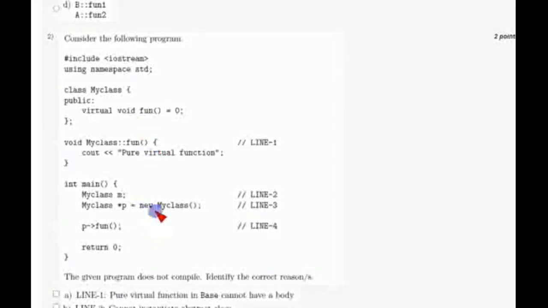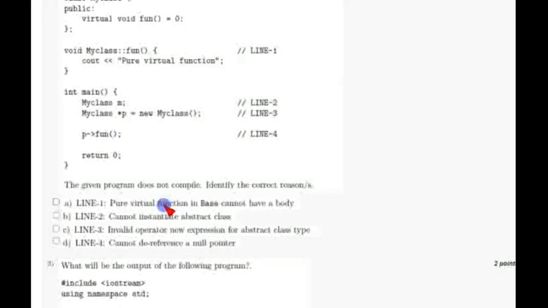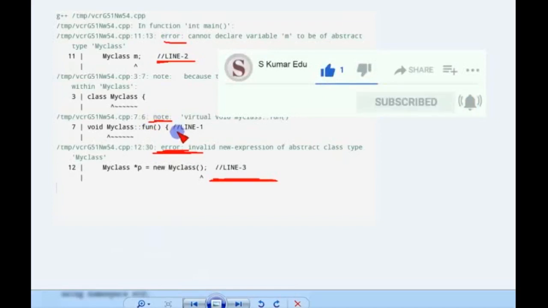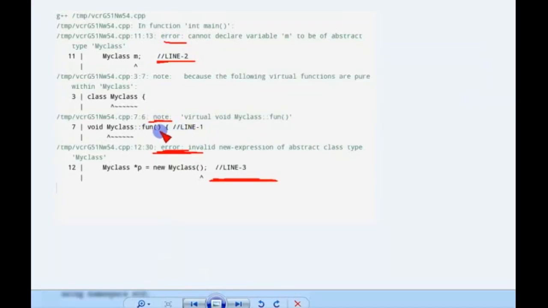And coming to the second question, again they have given a program, but this time they have asked us to find the reason why the program does not compile. Here the given program does not compile, identify the correct reasons. So friends, for this I want to show you the proof. If you see this, we have got an error for line 2, and also an error for line 3. For line 1 we have not got an error, this is just a note,